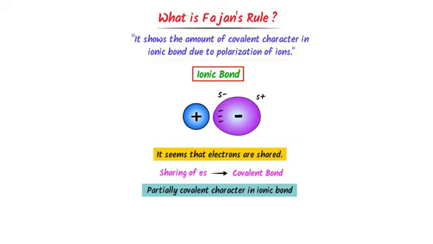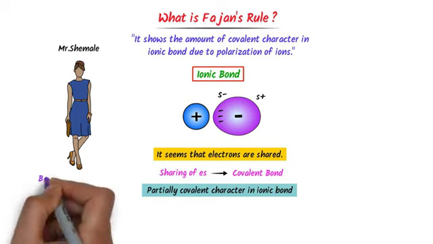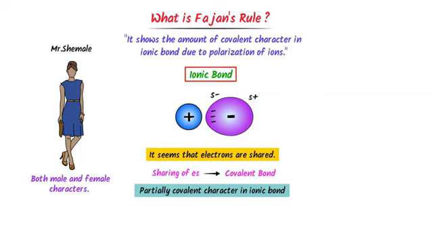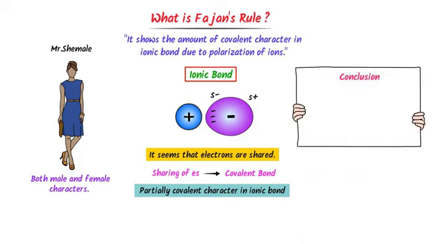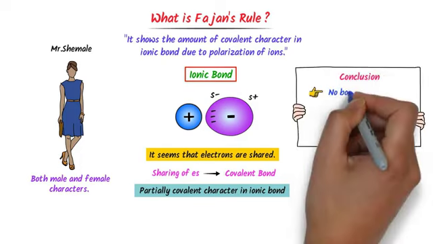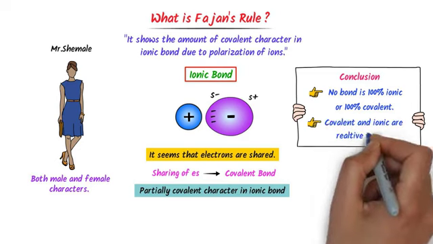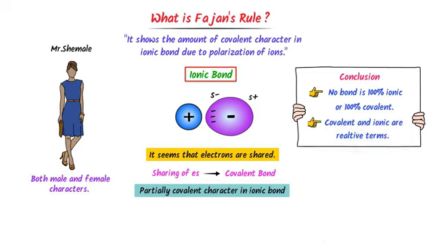For example, consider Mr. Shimel. We know that he carries both the character of male and female. Similarly, Fajans teaches that ionic bonds also carry some character of a covalent bond. In conclusion, we learn that no bond is 100% ionic or 100% covalent. Rather, covalent and ionic are relative terms. I mean, they both exist at the same time in any chemical bond.